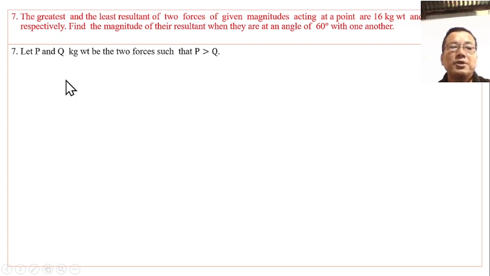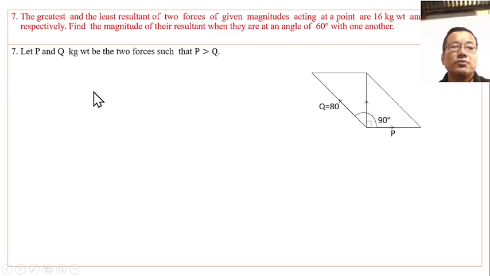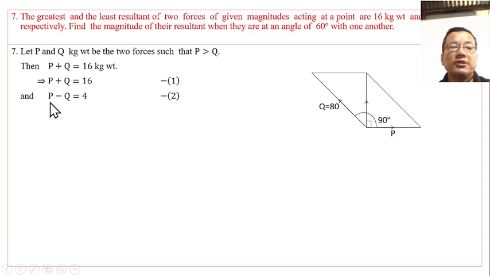Let P and Q be the two forces such that P is greater than Q. Then the greatest resultant is P plus Q, which equals 16 kg weight. That is equation 1.